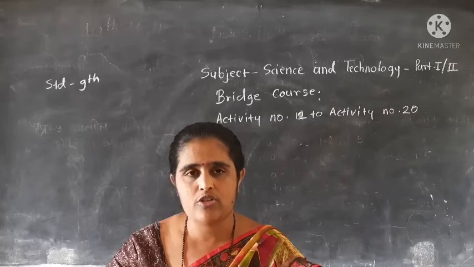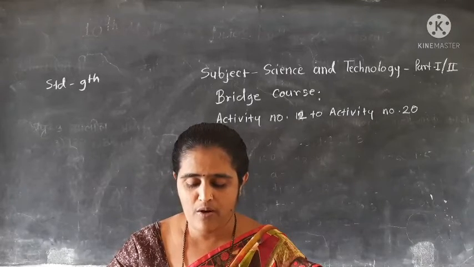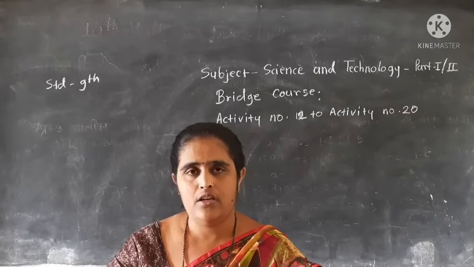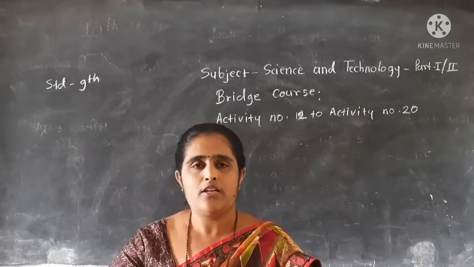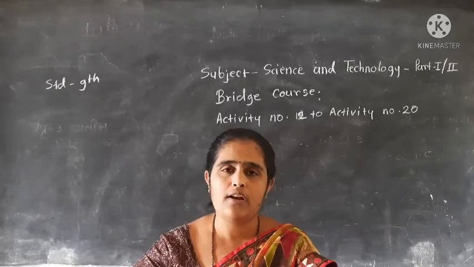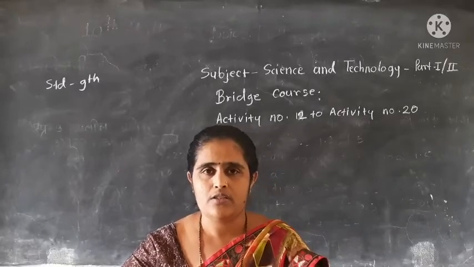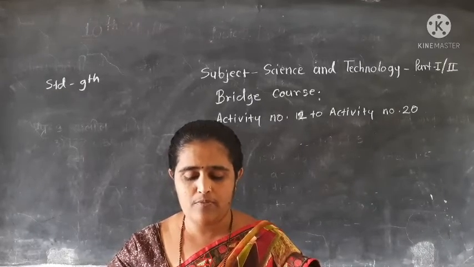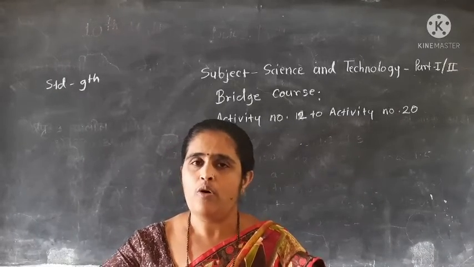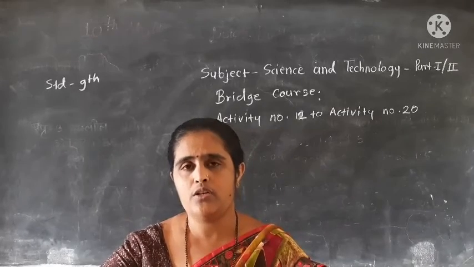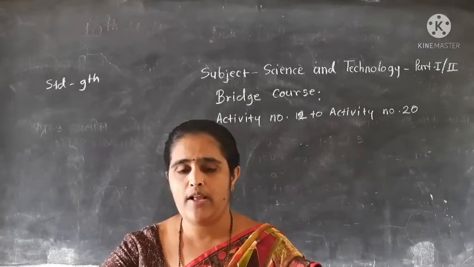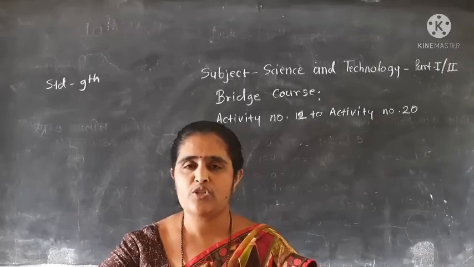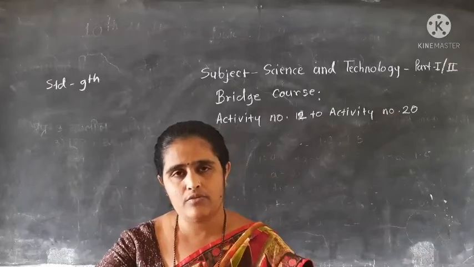Then comes question number 4. Which type of osmosis is present during respiration in lungs? It is endosmosis. Respiration takes place at the cellular level. We cannot observe this, so it happens inside our body. So this type of osmosis is endosmosis. So students, this is activity number 12 to activity number 20. We have discussed questions and answers in this video.